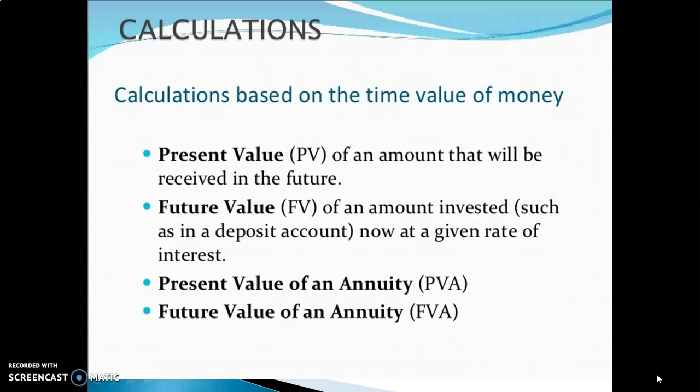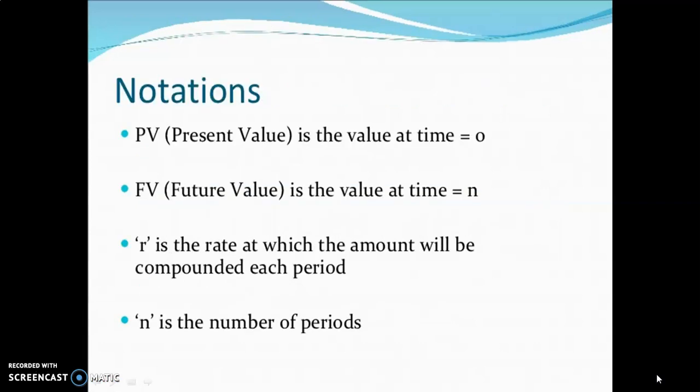So here are some calculations of the time value of money. Here are some concepts: the present value, future value, present value of an annuity and future value of an annuity. Present value is the amount that will be received in the future from what the individual has in the present and will invest, in a manner that yields some future value in an effective way. Future value is the amount invested in such a way that, at a given rate of interest, he will receive it in the future. So here are some notations.